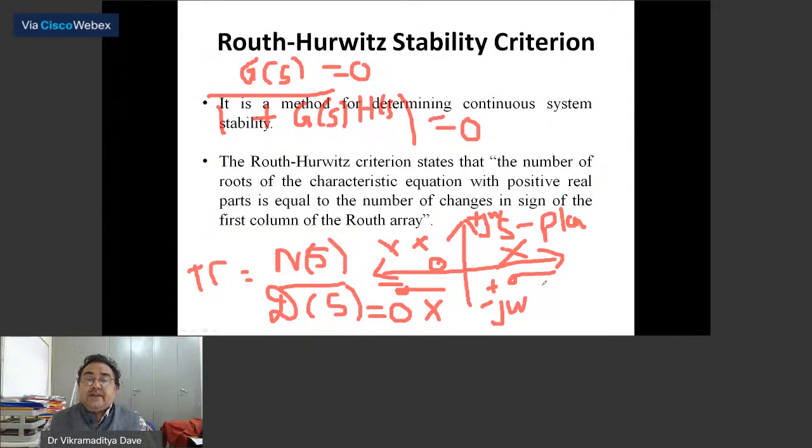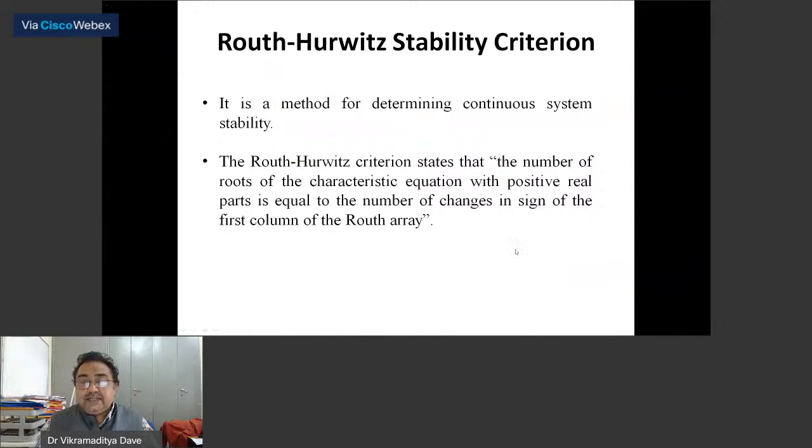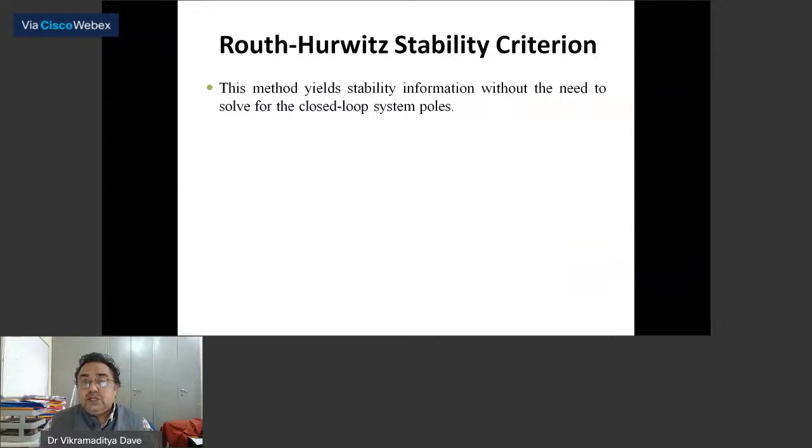stability criteria. And what does this stability criteria state? It states that the number of the roots of the characteristic equation with positive real parts is equal to the number of changes in the sign of the first column of the Routh array. Before understanding this statement, let us form the Routh array. This method will yield stability information without the need to solve for the closed loop system poles. So you do not have to solve the equation. You apply this method and you will come to know about the stability or instability of the system.